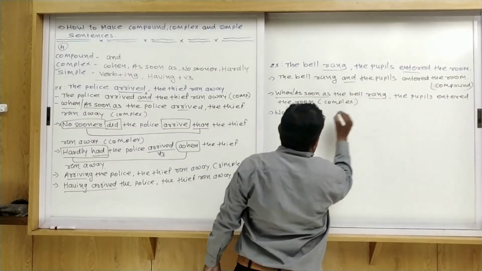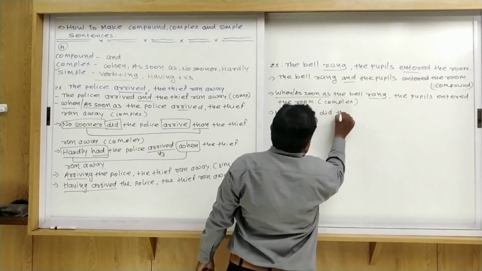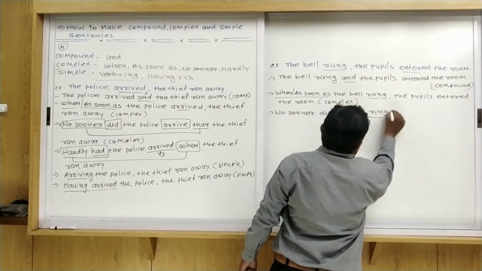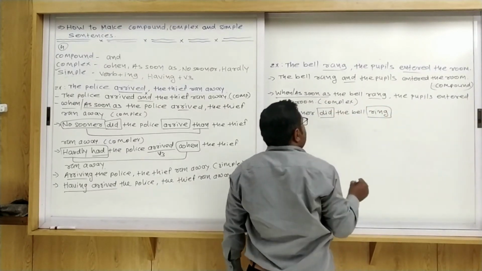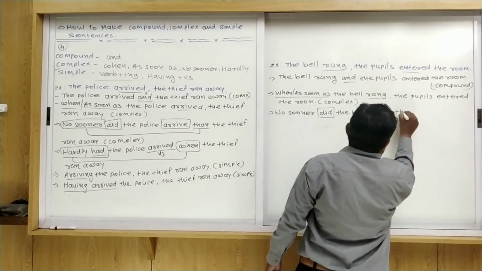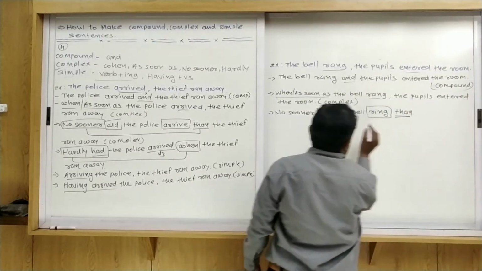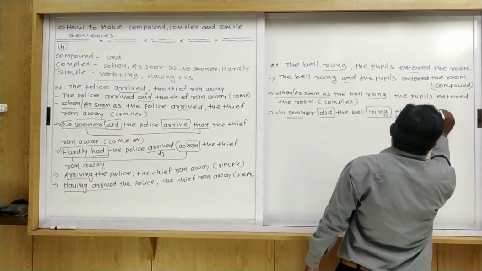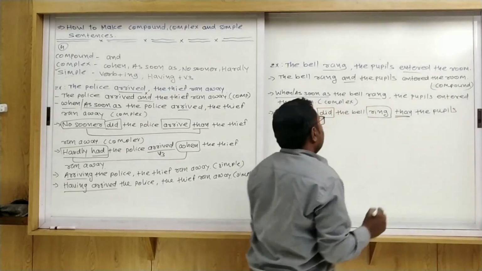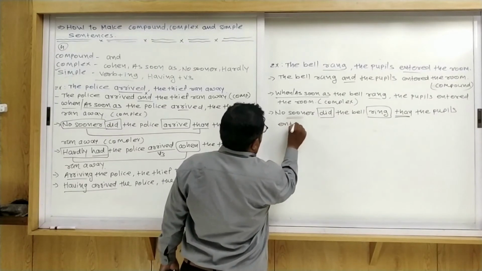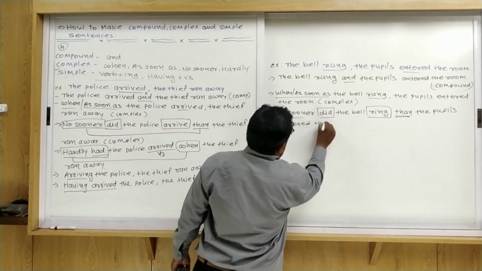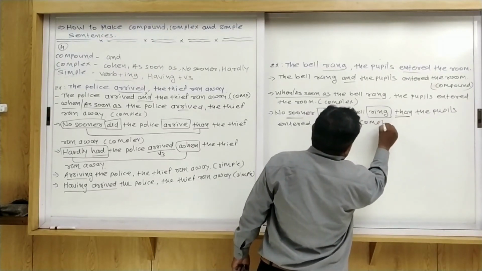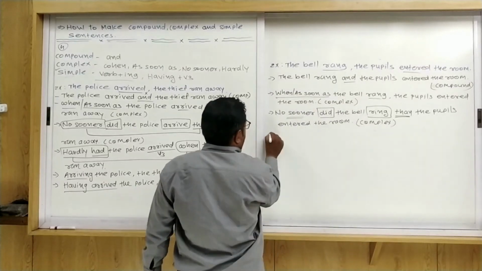Which tense is used here? Past tense. So no sooner did the bell ring. Why do I use here ring? Because did is given here. What is the conjunction? Then. No sooner than the pupils enter the room. That is a complex sentence. Which one? Complex sentence. Okay. Next one.